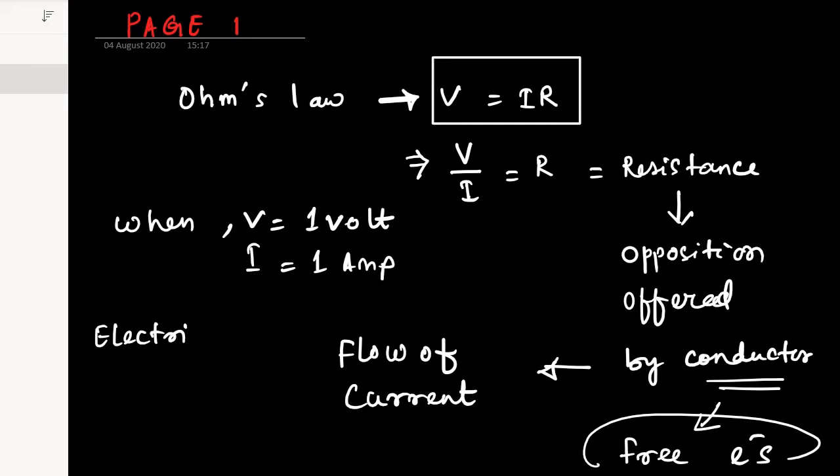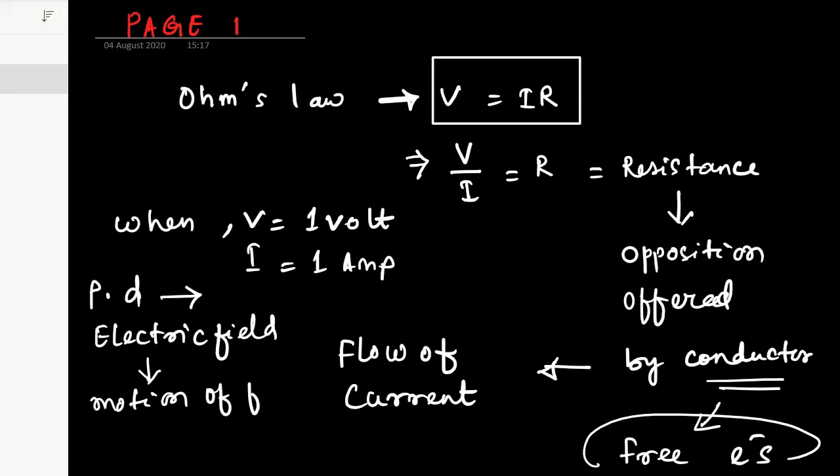Okay. Now I will make a flow chart of it. When potential difference is applied in a circuit, that will lead to some kind of electric field in the circuit. Okay. And as the material is a conductor, the free electron in the conductor experiences some force. What is that force? That force will lead to motion of free electrons.